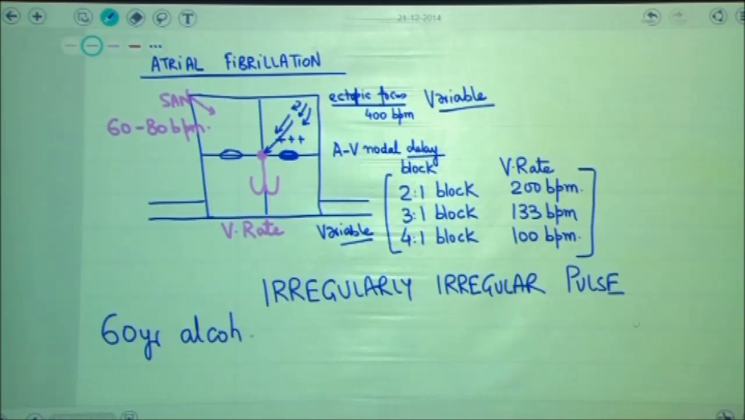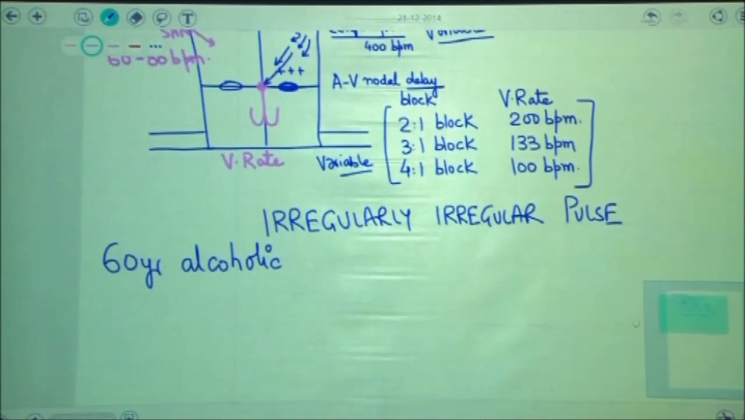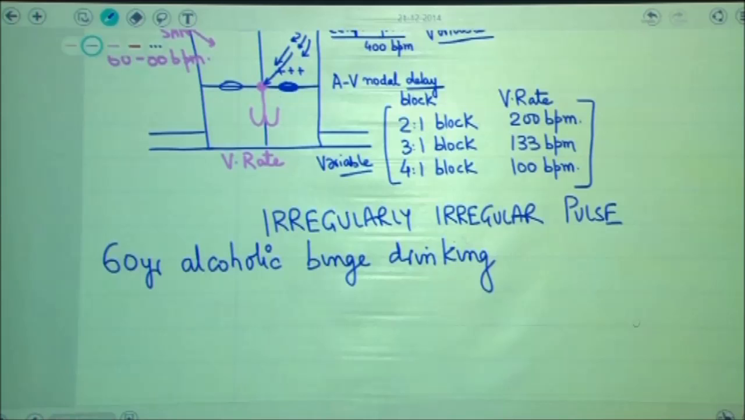He went to a party where there was free alcohol available. In the setting of free alcohol, he indulged in binge drinking. I am giving the example of alcohol because most patients who are, I would say, hardcore drinkers are suffering from a problem by the name of dilated cardiomyopathy. Now, since this patient is already having dilated cardiomyopathy, that means there is structural damage to the heart.